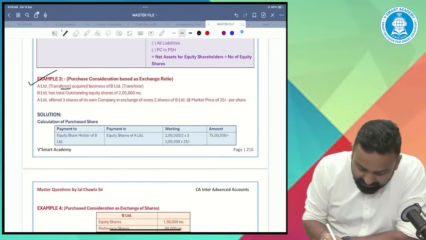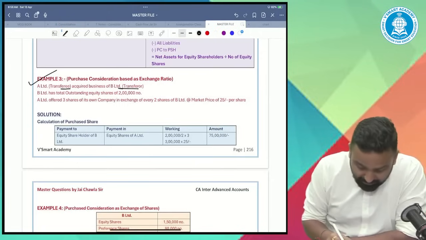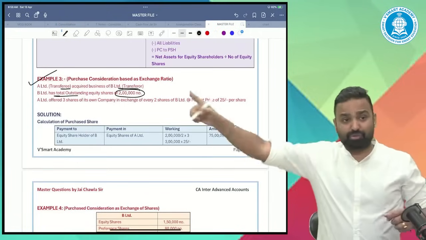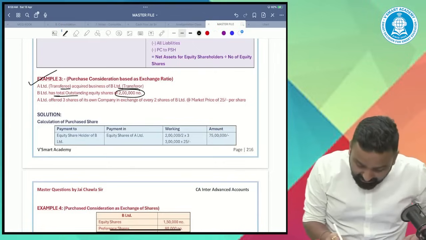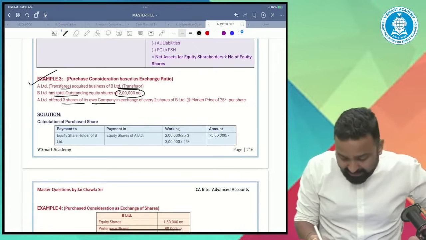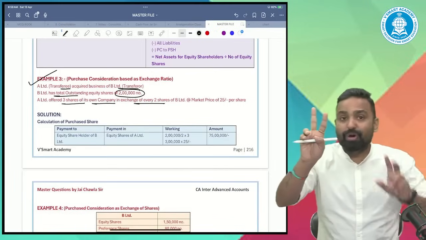A Limited, the transferee, acquired the business of B, the transferor. B Limited has outstanding equity shares of 2 lakh numbers. A offered 3 shares of its own company in exchange for every 2. So for every 2, I will give you 3.